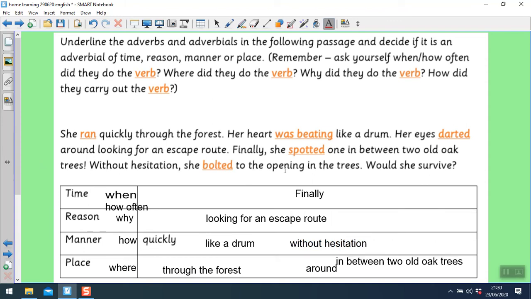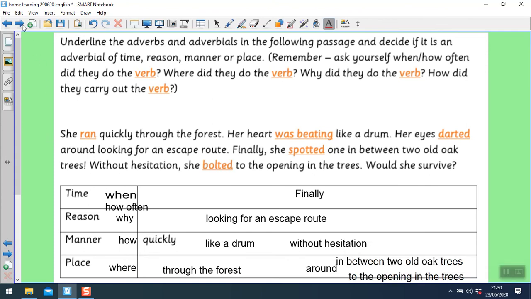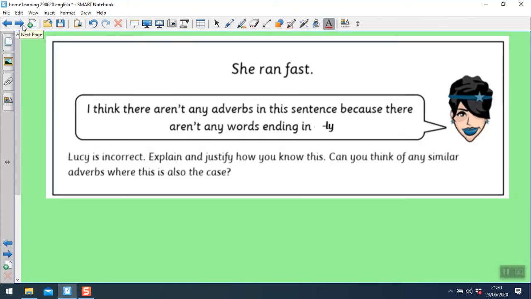She bolted to the opening in the trees. So where did she bolt? It goes down here. There's lots, isn't there? It's hard to find them all, but well done. You had a good go there.